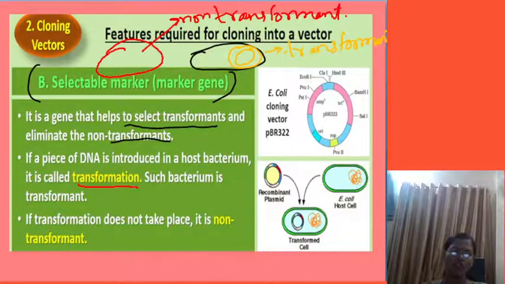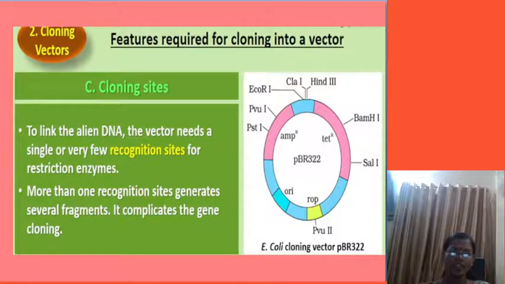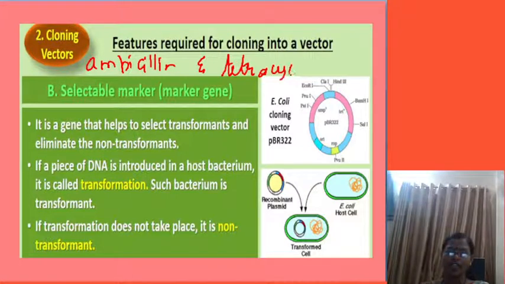So here, same thing, the transformant and the non-transformant. They will take care of that. These are the special sites, selectable markers. Now in a further slide also we'll see, two selectable markers are there, that is the ampicillin resistant gene and the tetracycline resistant gene. How many are there? Two. So the ampicillin resistant gene does not allow the growth of the non-transformant bacteria. Ampicillin, what will it do? It will not allow the growth of the non-transformant bacteria.